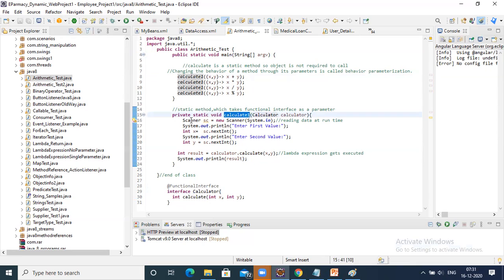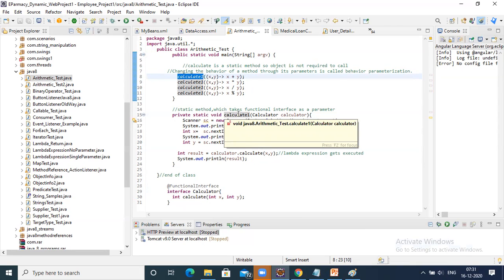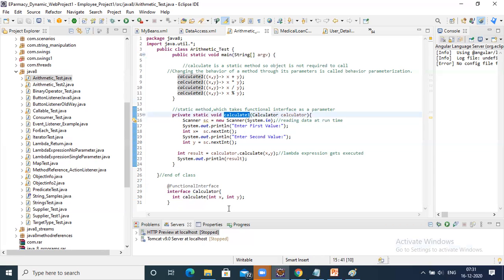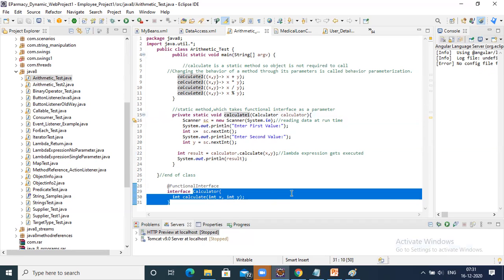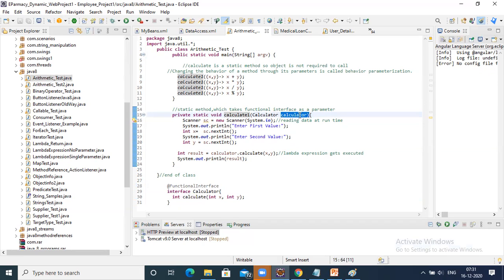Sorry, it's calculator and calculate. So this is calculate1 and this is the interface calculator. What is the parameter that we are passing here? Calculator means this interface we are passing. So here this method takes an interface as a parameter.